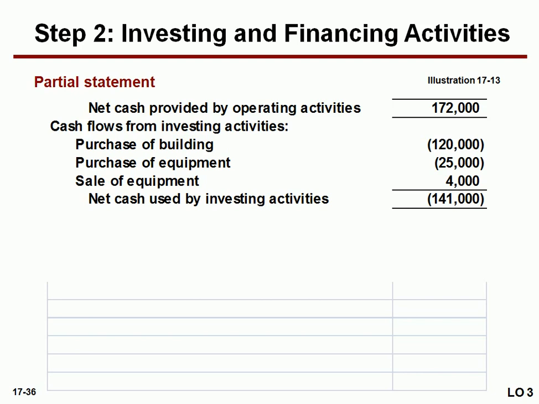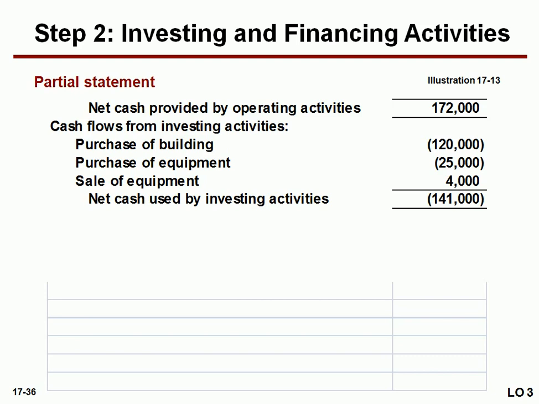At the end, you sum the amounts and then subtract, purchases minus sales, and you get the result, either a loss or a profit. If we calculate that amount, we get 1,41,000 of loss. 120 plus 25 means 145 negative, and 4,000 positive means 141 negative. So we have a loss. So, net cash used by investing activities.